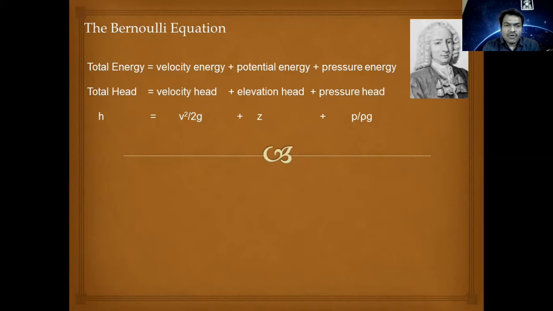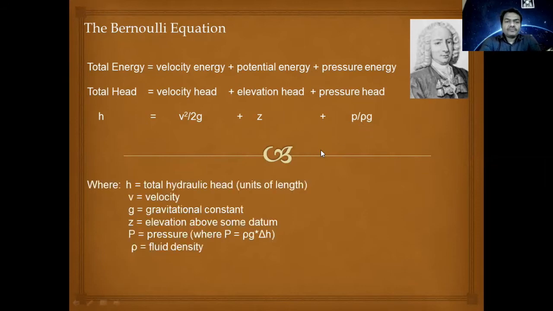This is put forward in the form of an equation: H equals V squared upon 2g plus Z plus P upon rho g, where H is total hydraulic head, V is velocity, g is gravitational constant, Z is the elevation above datum, P is pressure, and rho is fluid density.